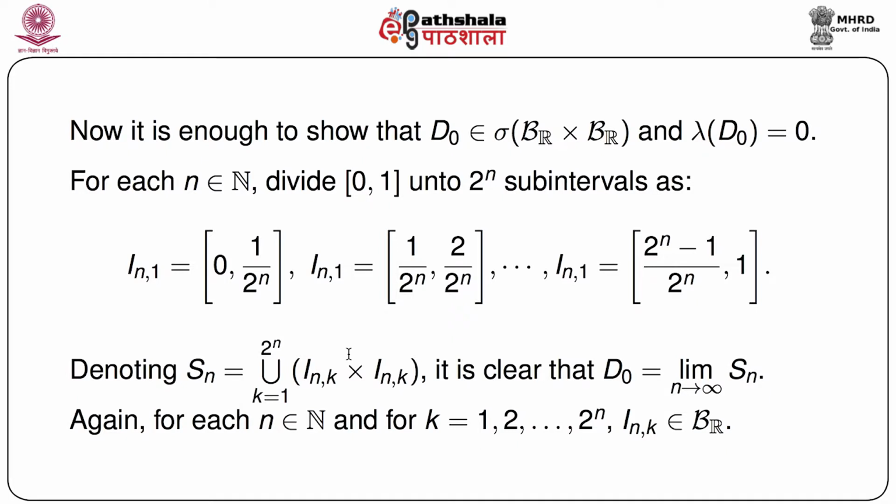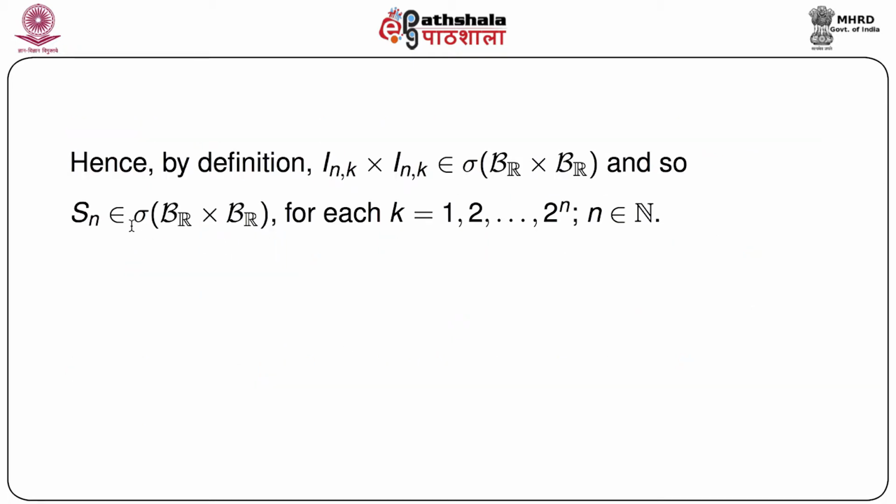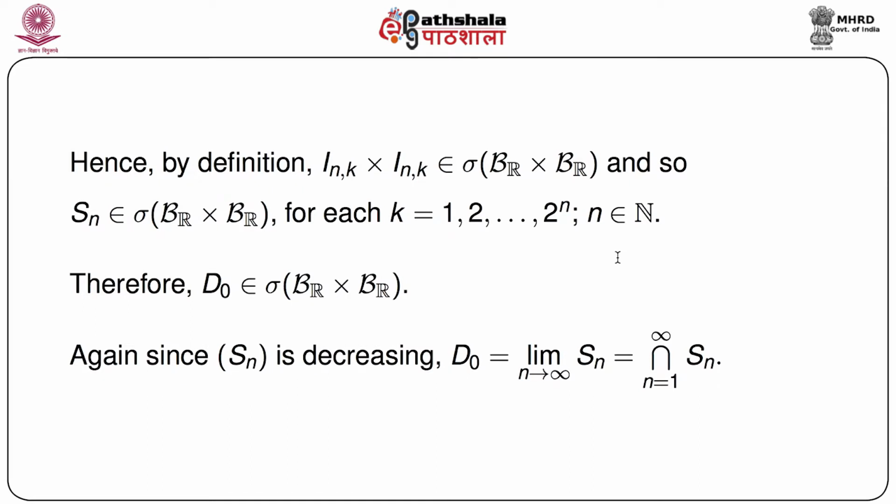Since each of them belongs to the sigma field generated by B_R cross B_R, S_n must belong to this sigma field for every n. Therefore, we can say that D0, which is the limit of S_n, also belongs to the sigma field generated by B_R cross B_R. So the first part is complete.